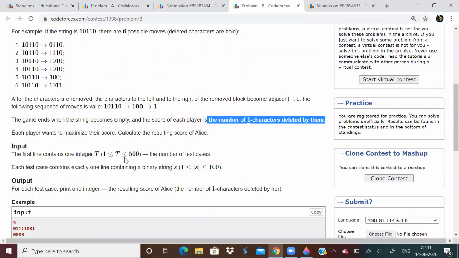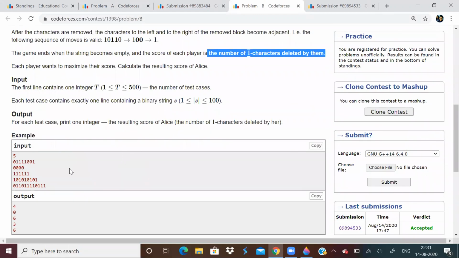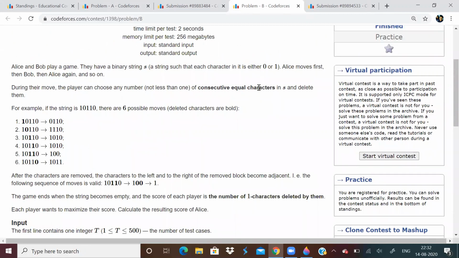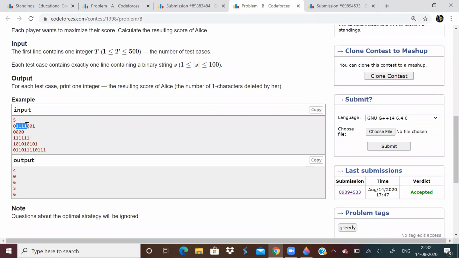Okay. So this is a very simple problem actually. Just observe the test case. First, what will Alice do? Alice will remove all these four consecutive ones. We can remove equal consecutive characters. So Alice will remove all these four ones. So score of Alice is 4. Bob is left with only 1. We have to print Alice's score. So the answer is 4.